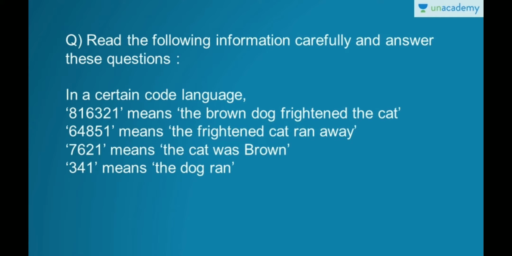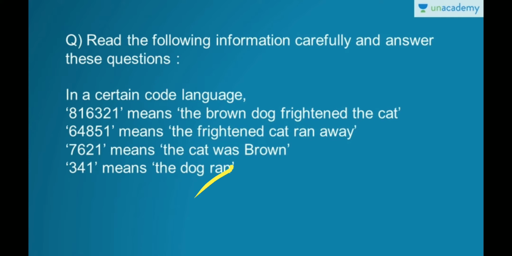See here, the is in all these four sentences, right? Is there any other word which has been repeated in all these? There's none. Okay, so there is only the which has been repeated in all the four sentences.